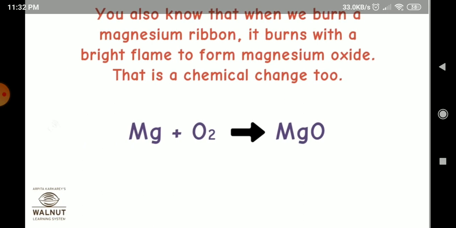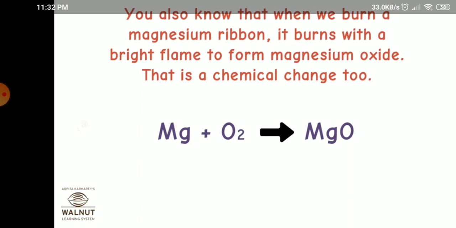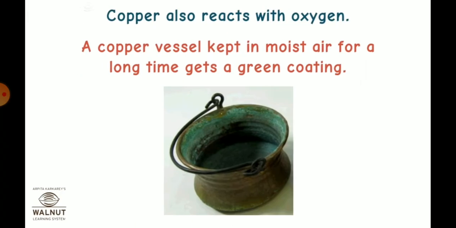You also know that when we burn a magnesium ribbon, it burns with a bright flame to form magnesium oxide. That is a chemical change too. Mg plus O2 gives MgO. Copper also reacts with oxygen. A copper vessel kept in moist air for a long time gets a green coating.